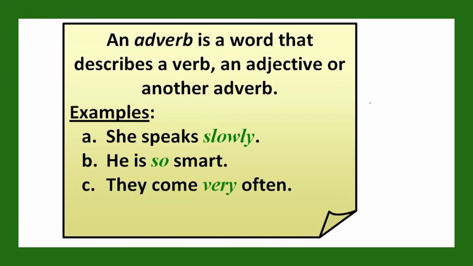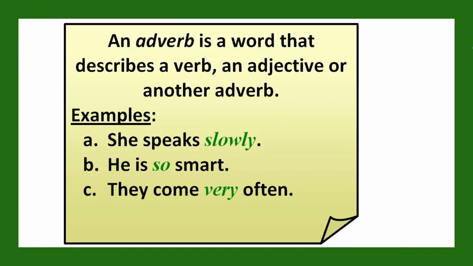And now one more thing, let me just tell you, okay? As I told you, I'm going to modify the definition a little bit. So listen now. An adverb is a word that describes a verb. I already told you, right? Now I'm going to tell you the further part of it.